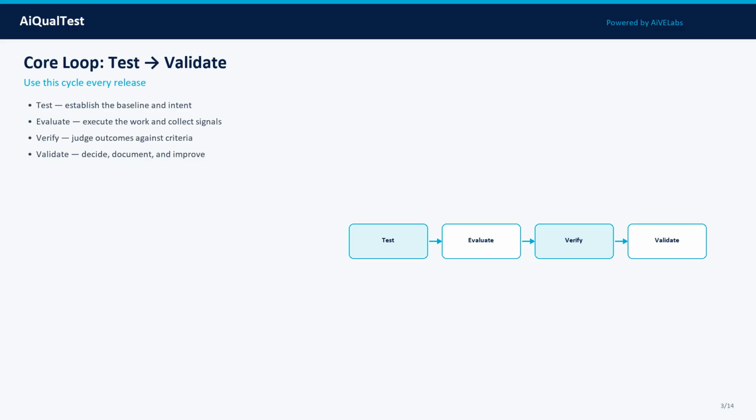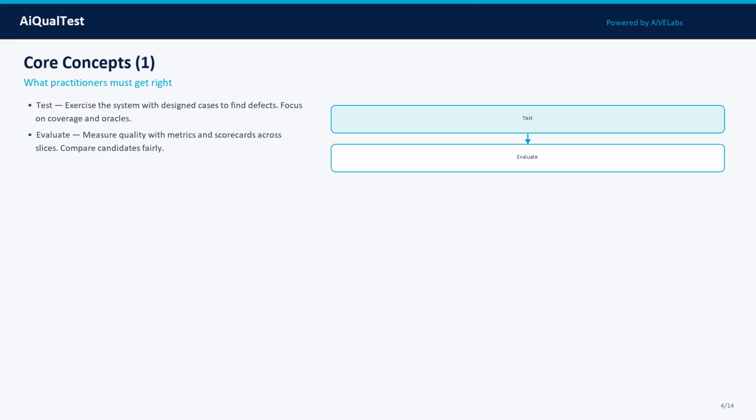Core concepts come next. Do not memorize jargon, operationalize each idea into cases, metrics, and gates. Concept 1: Test. Exercise the system with designed cases to find defects. Focus on coverage and oracles. In practice, treat this as a measurable property: define what good looks like, attach evidence, and track it across model, prompt, data, and tooling changes.